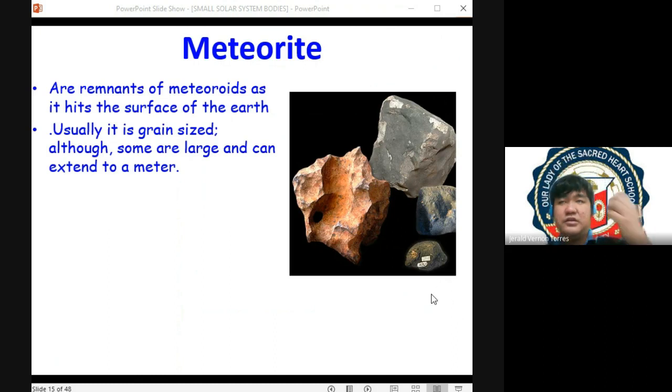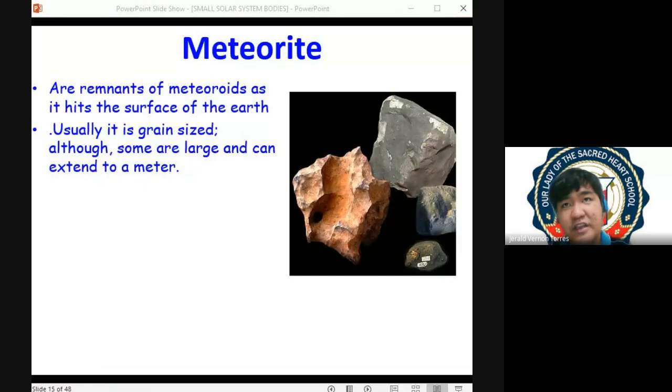And remember, for astronomers, we have what we call falls and finds. What is the difference between a fall and a find? Let's say we saw a shooting star, and let us say it was a big event. If it was a big event, we can follow the path of the meteor to locate the meteorite.